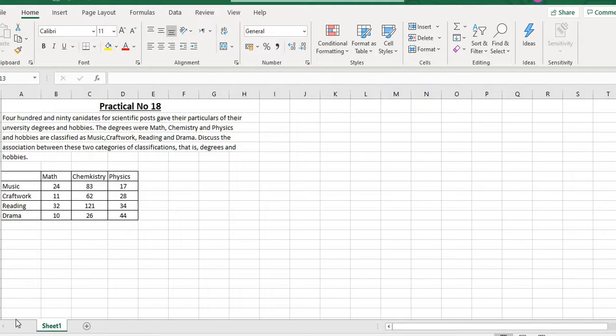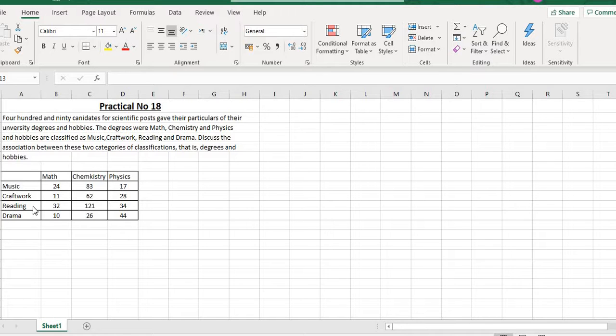Students, this is a practical lecture of this week. Here I shared again a problem of a chi-square test. The statement of the question is: 490 candidates for a scientific post gave their particulars of their university degree and hobbies. The degrees were math, chemistry, and physics, and the hobbies are classified as music, craft, reading, and drama. Discuss the association between these two categories of classification, that is, degrees and hobbies.